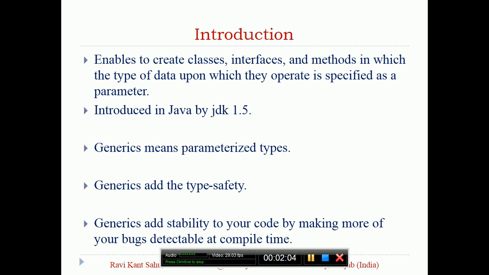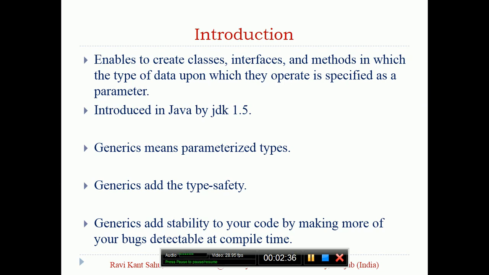So the idea is, if you want to write a generic program so that that particular program will not depend on a particular type of object, whether it is an Integer type object, a Double type object, or a Float type object, writing such a class that can operate on any type of data is called generic.